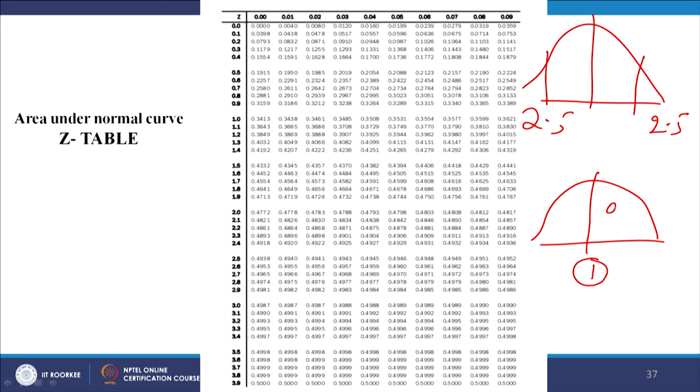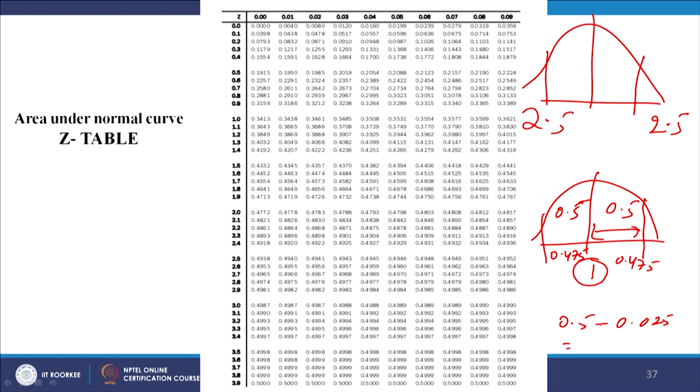So, this side is 0.5, this side is 0.5. Now you are cutting down 2.5%, so the acceptance area on this side is 0.5 minus 0.025, that is equal to 0.475, and here also 0.475.